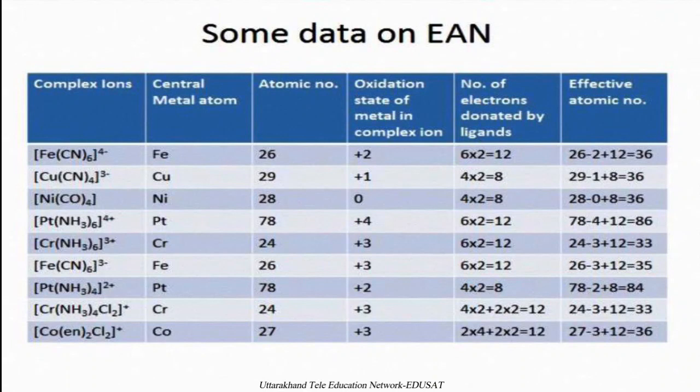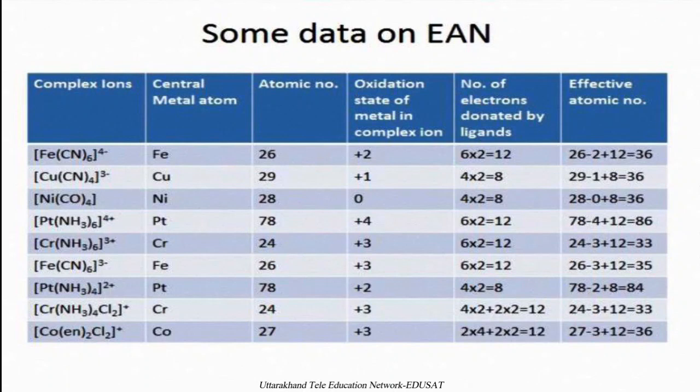Each complex tries to attain that inert gas atomic number so that it can attain maximum stability, so that it can't react with another compound. Now the next example is tetracyanocuprate.